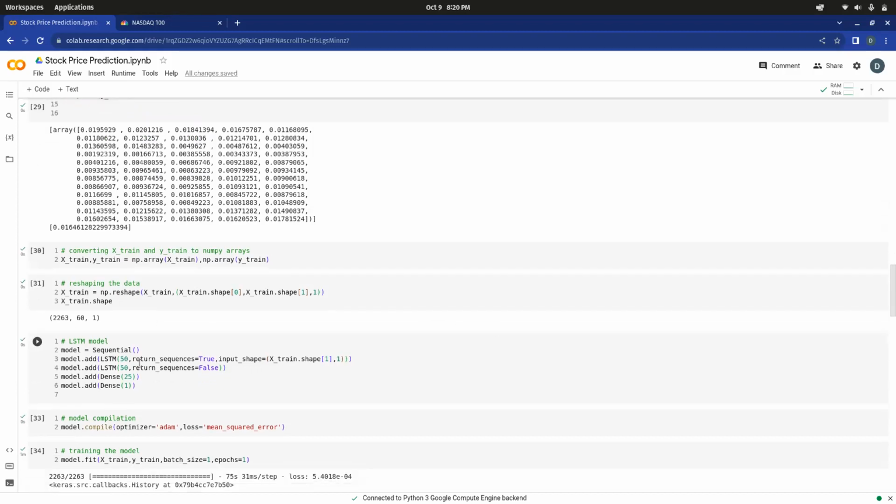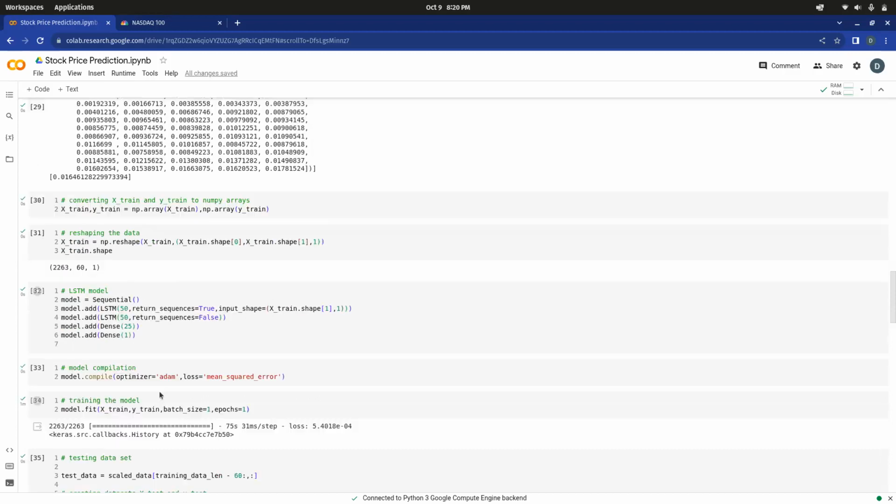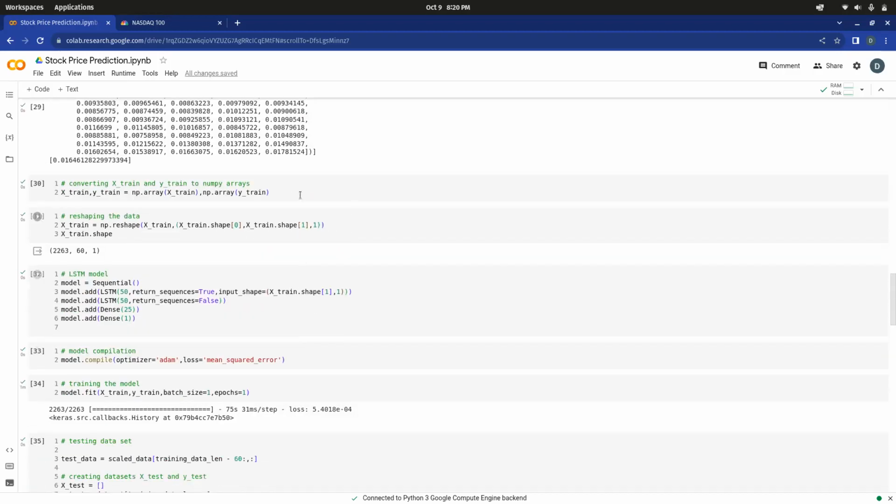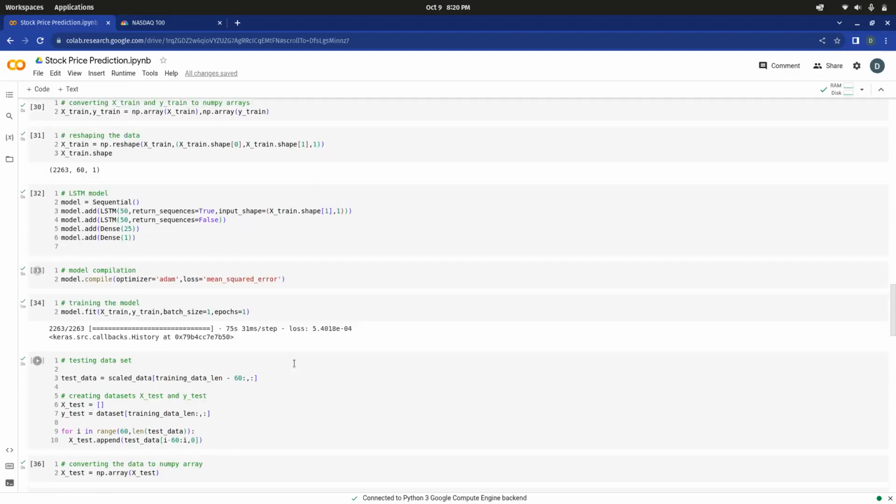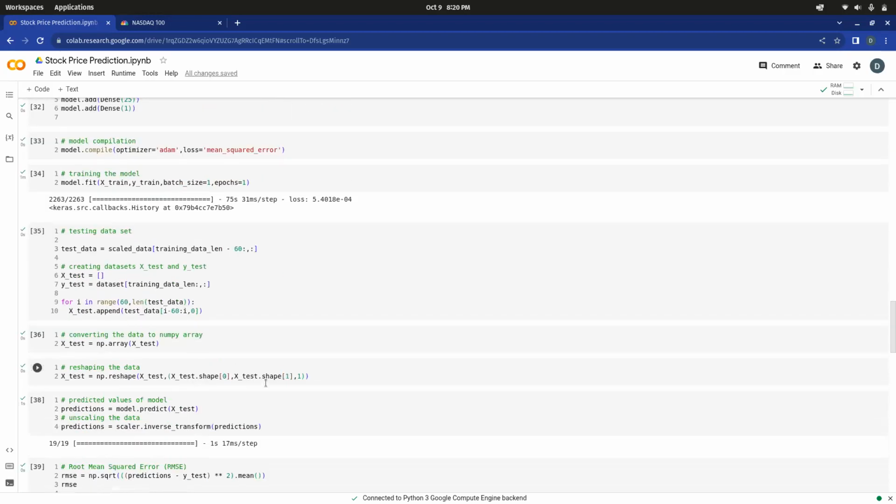Then we have created the model. We have used LSTM here because LSTM works very well with sequential data. We have used two LSTM layers and two dense layers. Then we have done the model compilation, where we have used the Adam optimizer, and for the loss we have used mean squared error, because we are working with the stock price only, and we are focusing on the closing price only. Next we have trained the model, and then we are testing the model.